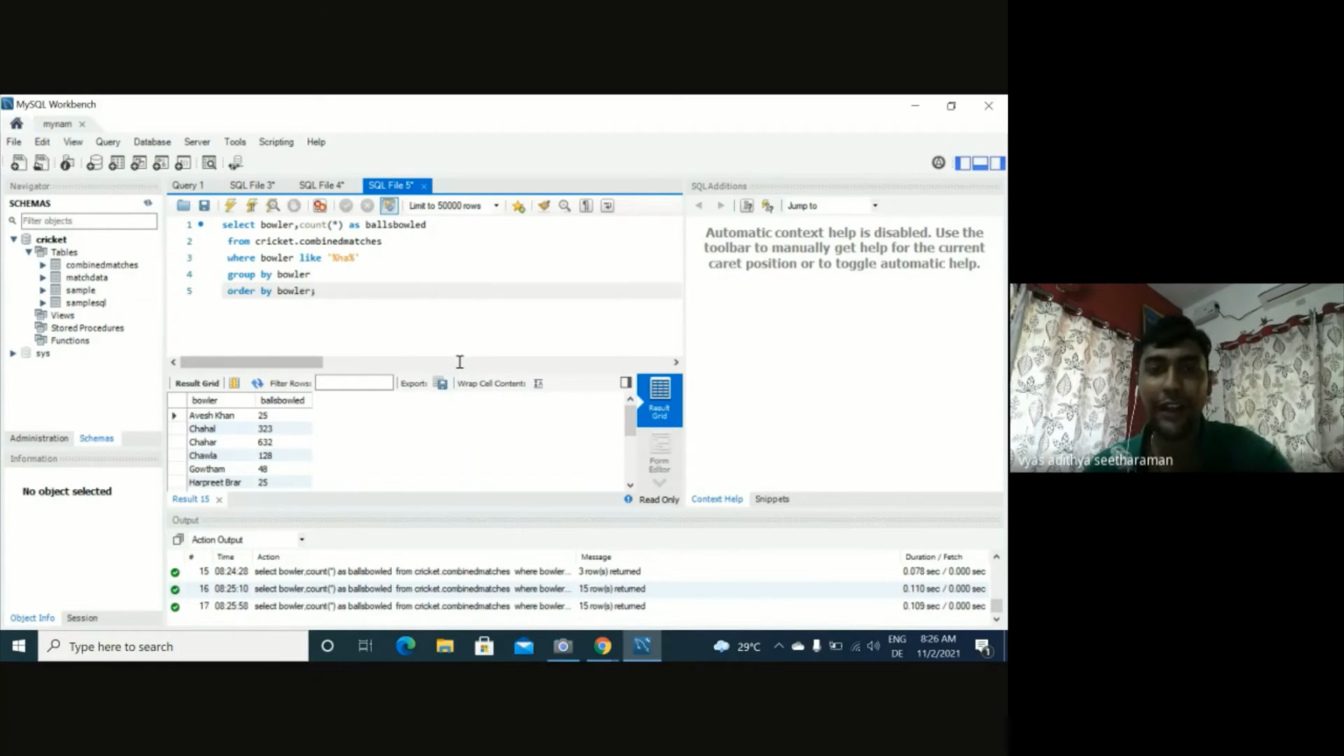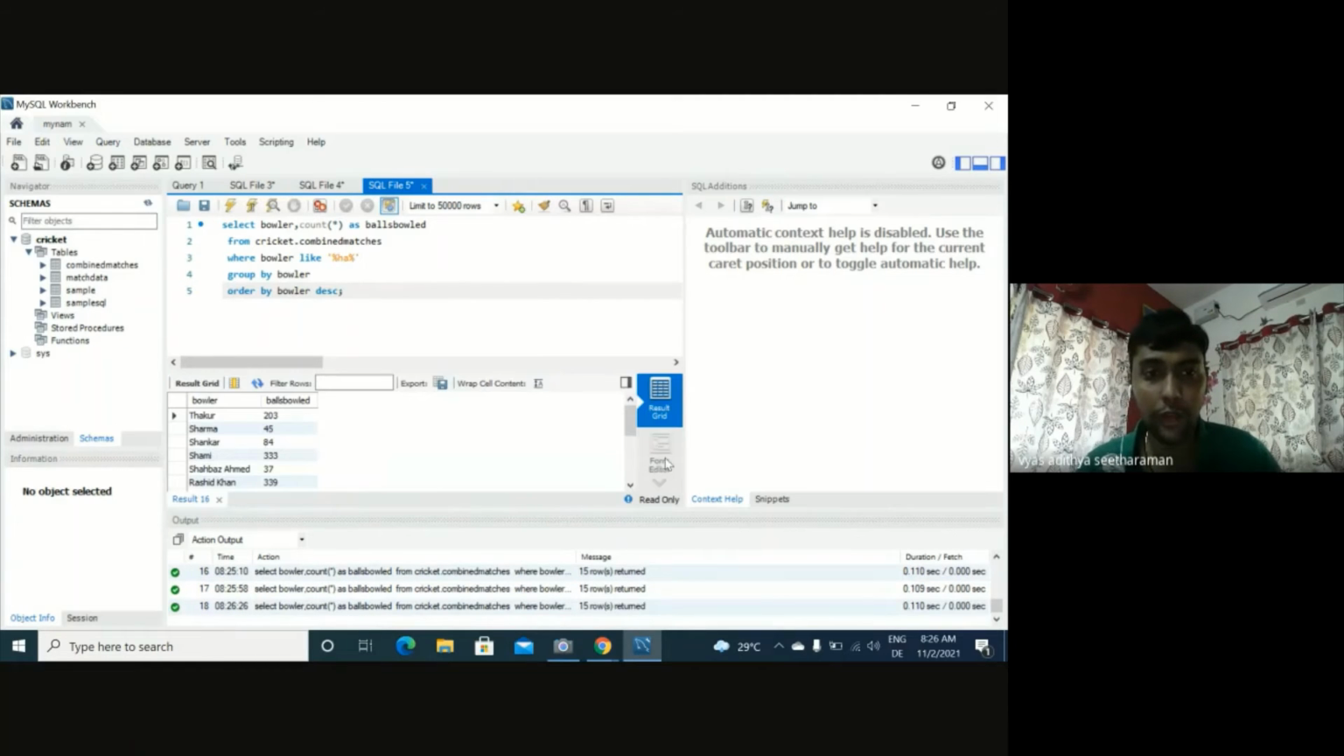First we get Avesh Khan A, then C, and so on, right? Then we have Thakur, which is a T. So you can order by bowler. Suppose you want to do it, but in descending order. You want the names which come towards the end alphabetically to come in the beginning, so you can add DESC, descending. It's an easy command. So order by bowler, then descending.